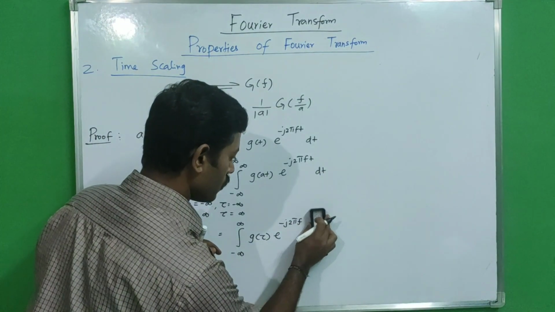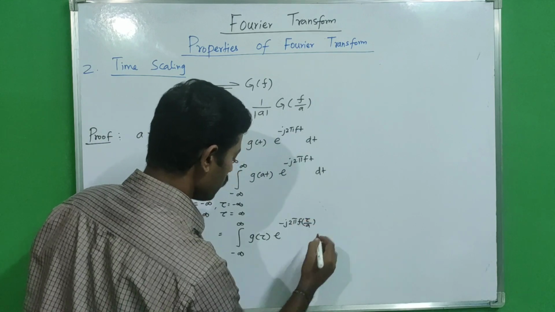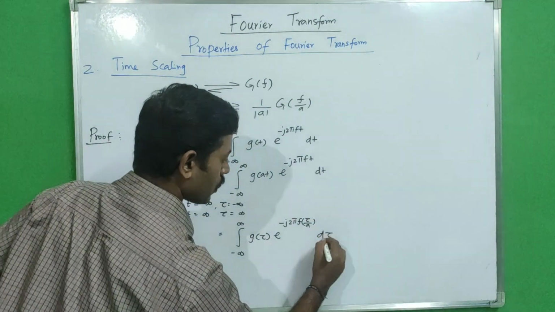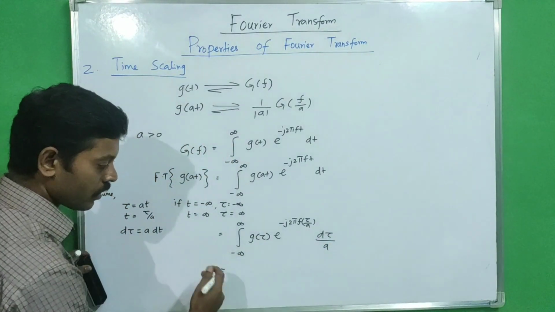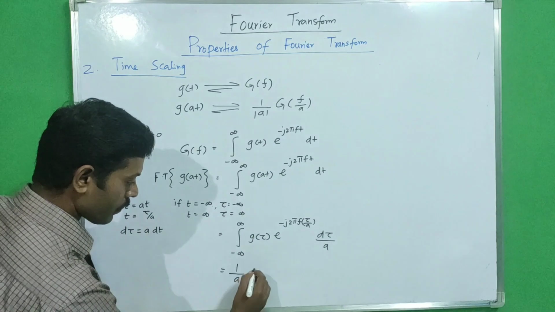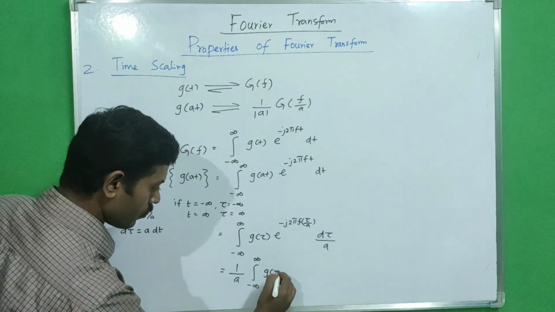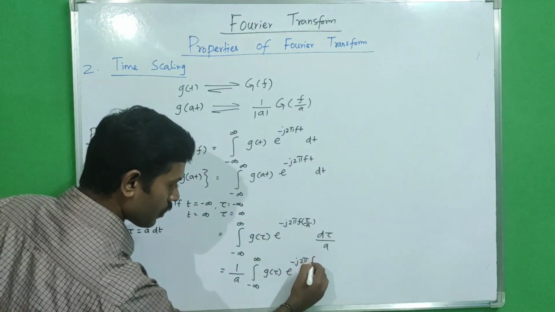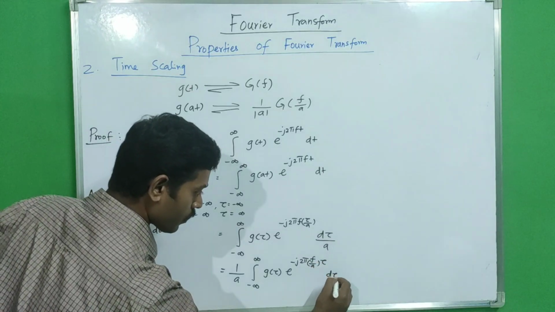So here also tau divided by a. Instead of dt we will substitute d tau by a. So a is constant, we will take 1 by a outside: integration minus infinity to plus infinity g of tau e power of minus j 2 pi f by a times tau d tau.